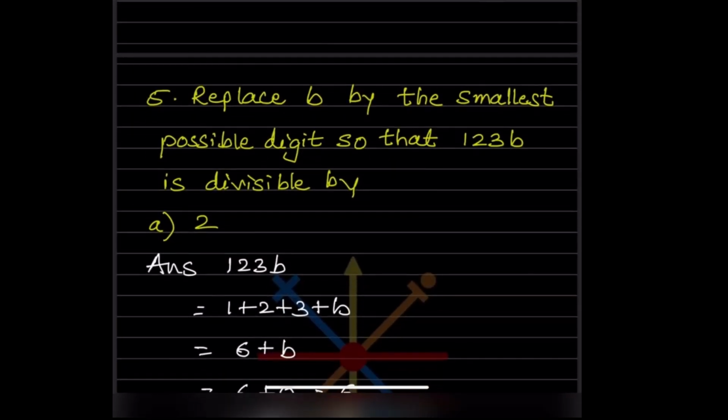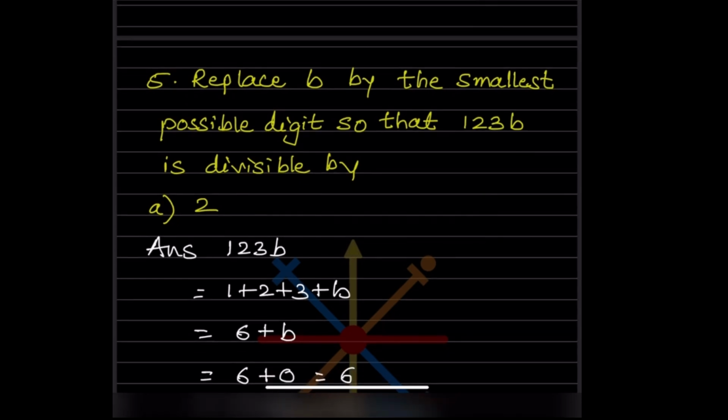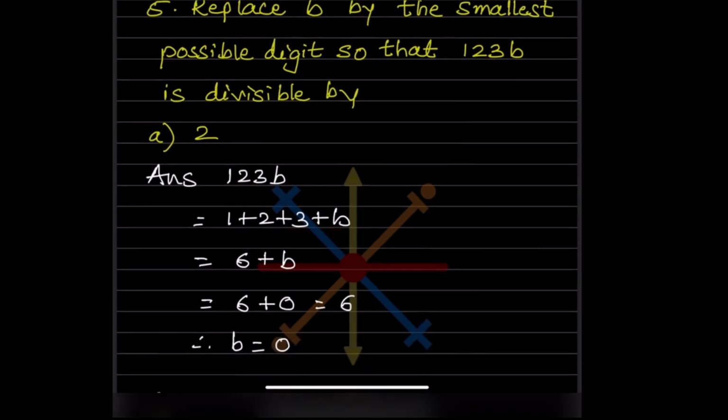So we have already done a few questions in the previous video, you can have a look at it. Now let us start with question number 5: replace b by the smallest possible digit so that 123b is divisible by 2. Now see here, 123b, when we add this, 1 plus 2 plus 3 plus b, that will be 6 plus b.